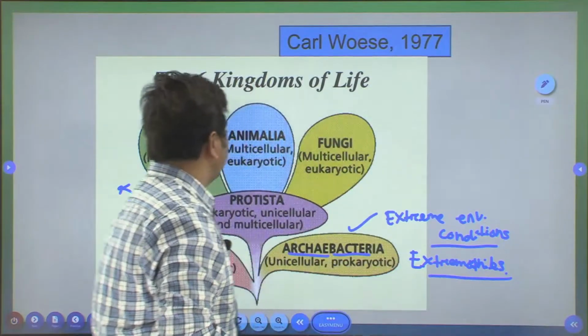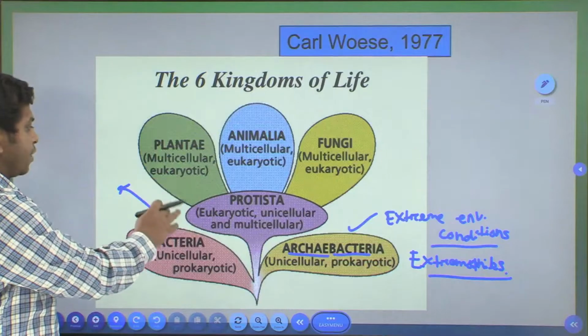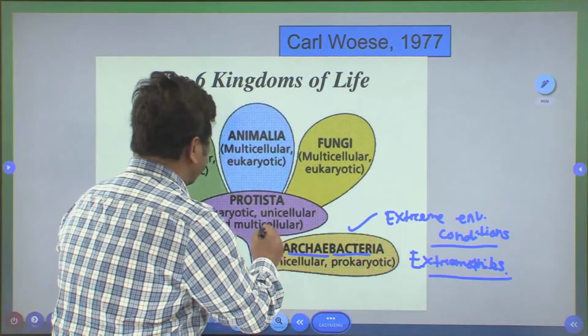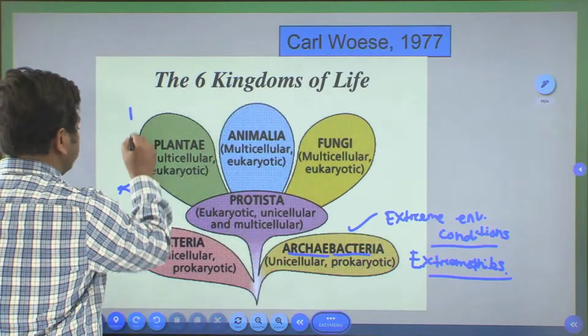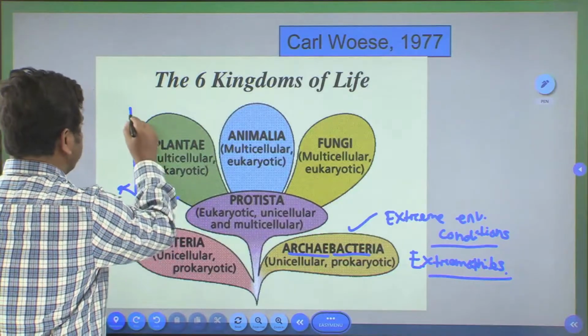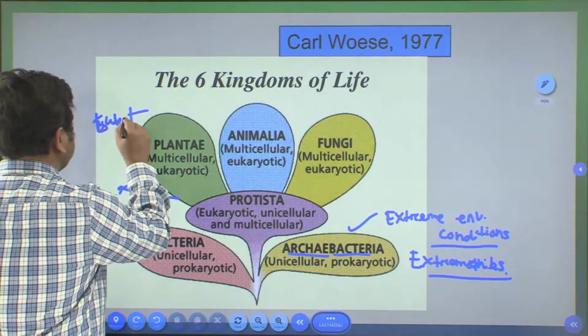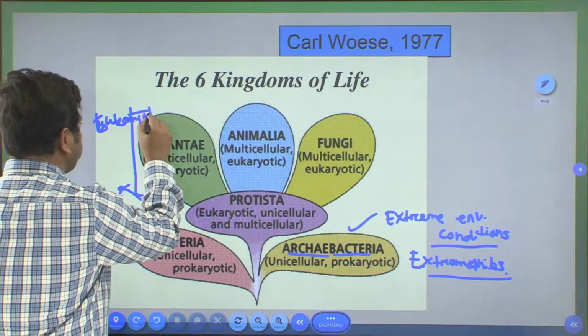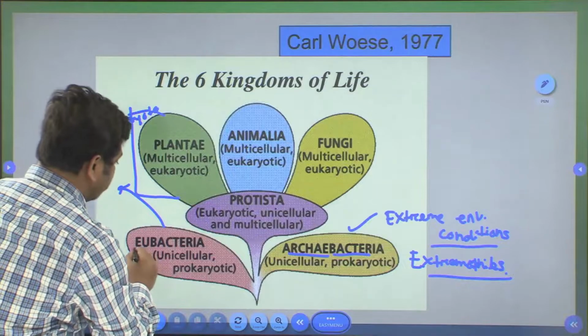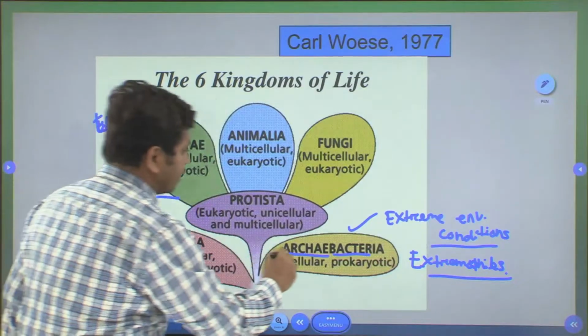And all other organisms were classified under the eukaryota. So, this is eukaryota, and eubacteria and archaebacteria.